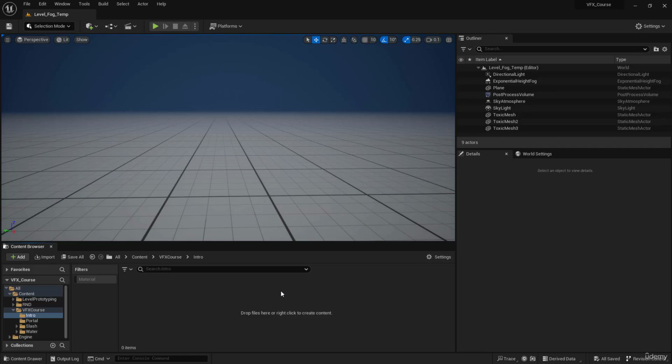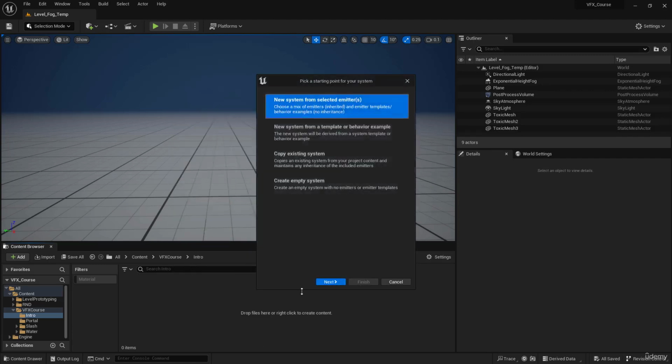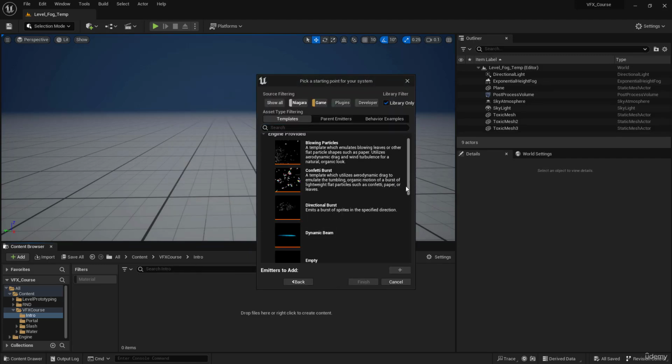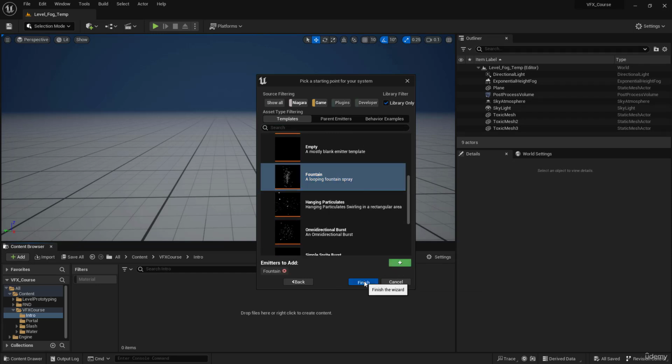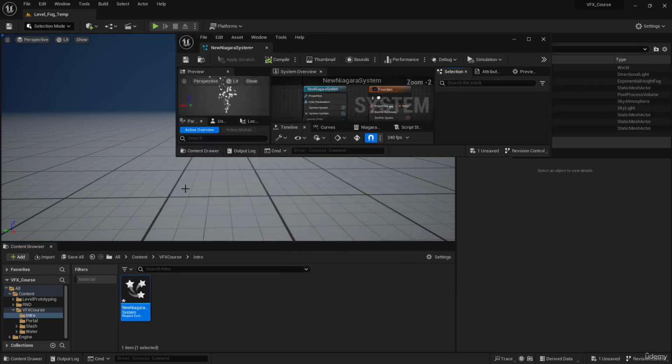In this lesson, we're gonna take a look at the shape location. In Niagara, you can emit particles from a point, or sphere, or grid, or a torus, or cylinder. So let's take a look at how to do that. Let's go ahead first and create the Niagara system. Next, and I'm gonna choose the fountain. Plus and finish. Let's dive inside that.